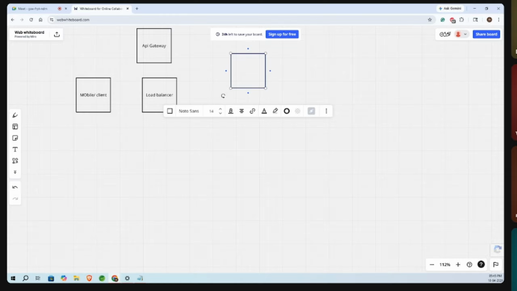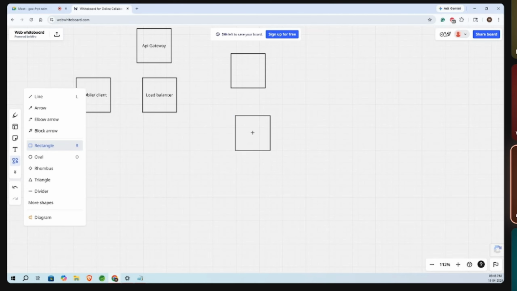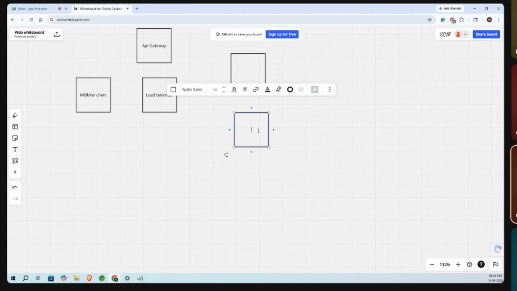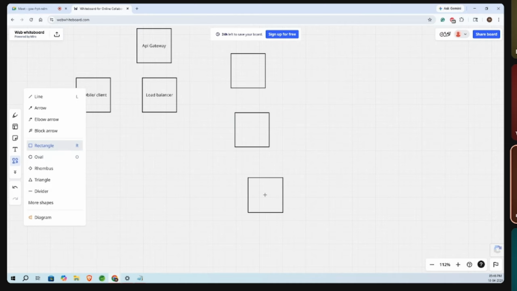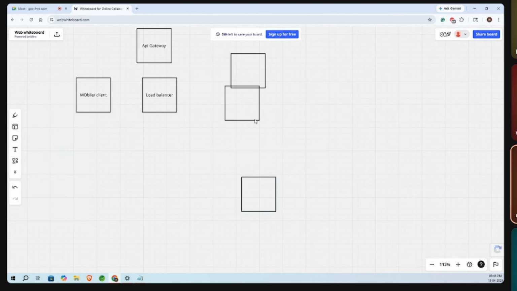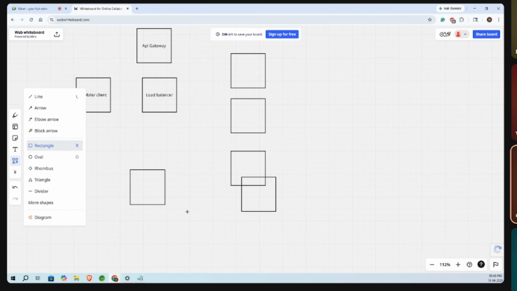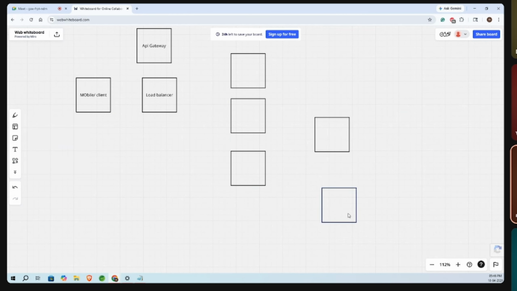Okay. Now we have different services, multiple services. So first I will put some boxes, then I will put some examples. We already discussed some things, like user related things.